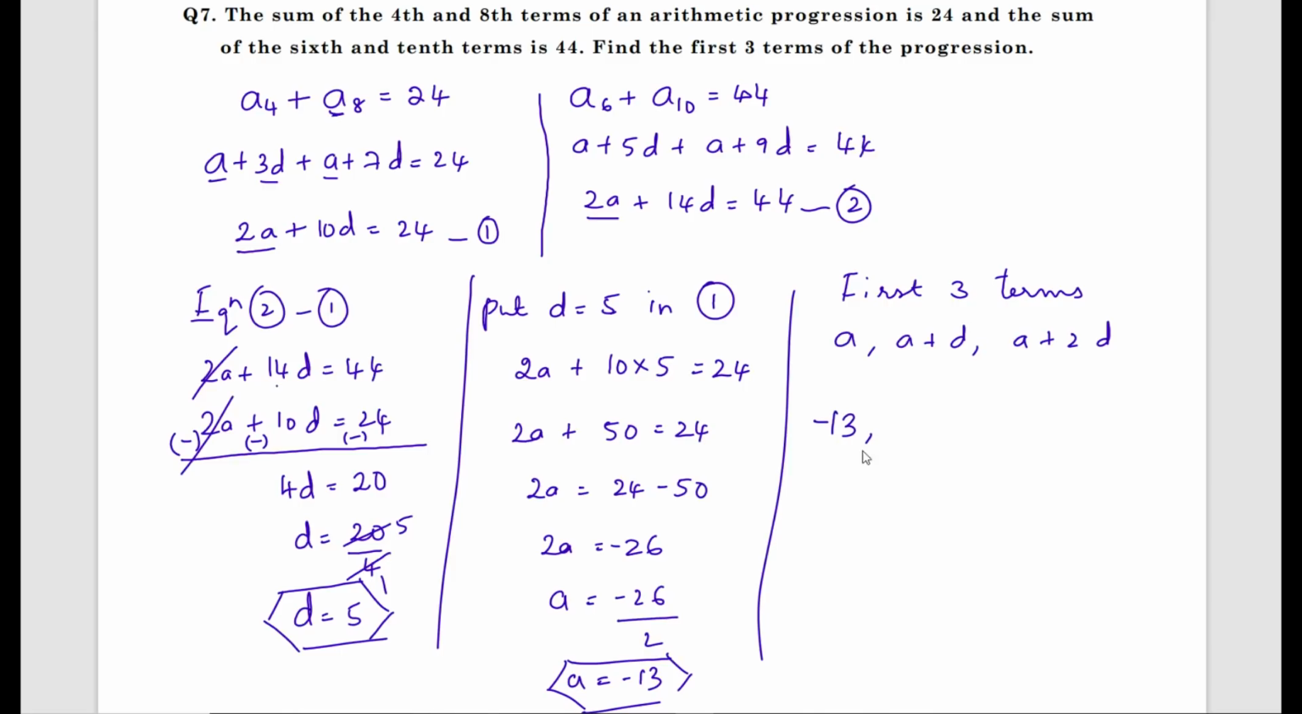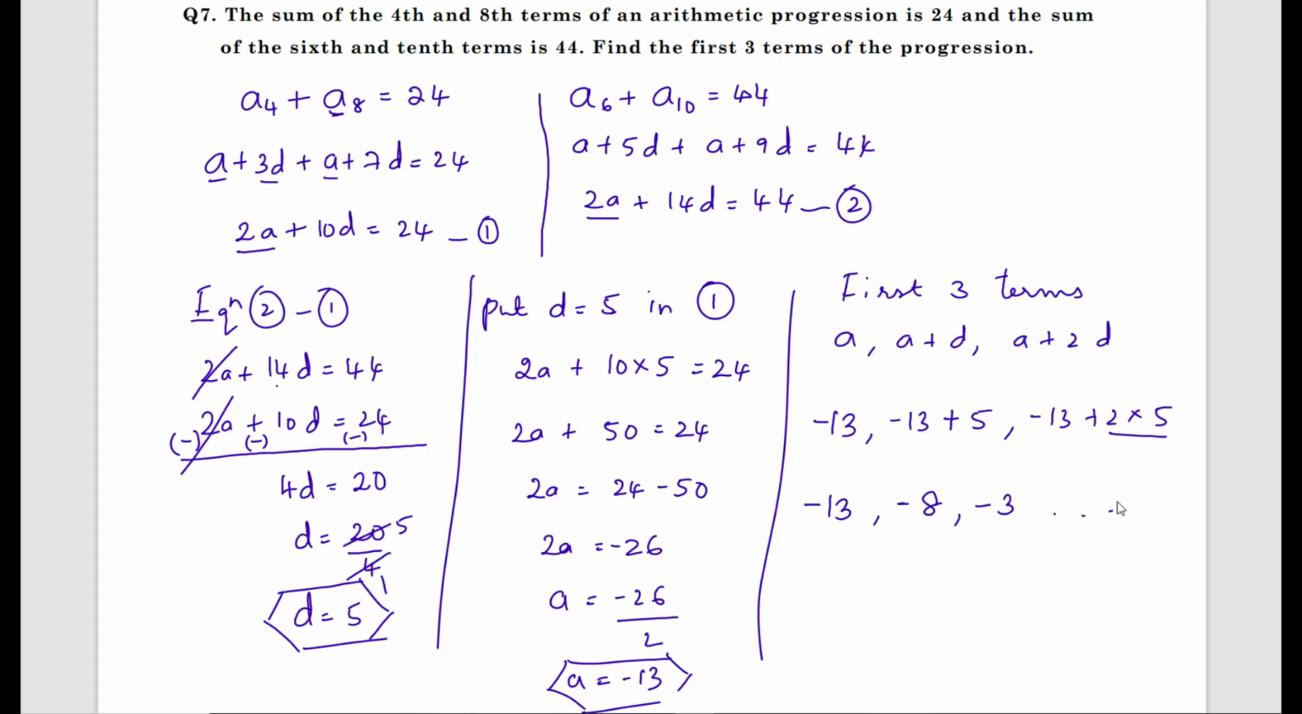Minus 13. Next is minus 13 plus D value, which is 5, comma, minus 13 plus 2 times 5. Minus 13, comma, minus 13 plus 5 is minus 8. 2 fives are 10. Minus 13 plus 10 is minus 3. Minus 13, minus 8 and minus 3 are the three terms of the AP.